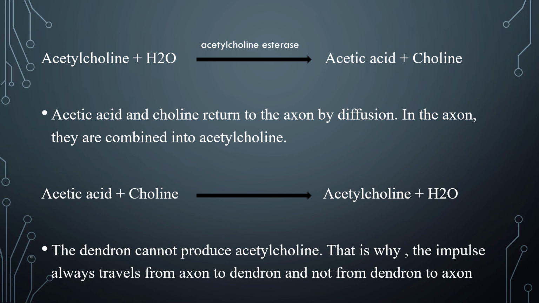Acetic acid and choline return to the axon by diffusion. In the axon, they are combined into acetylcholine. Acetic acid plus choline gives acetylcholine plus H2O. The dendron cannot produce acetylcholine. That is why the impulse always travels from axon to dendron and not from dendron to axon.